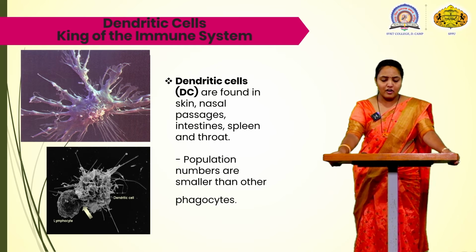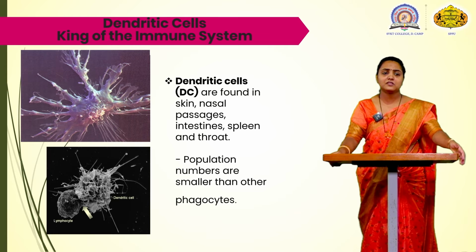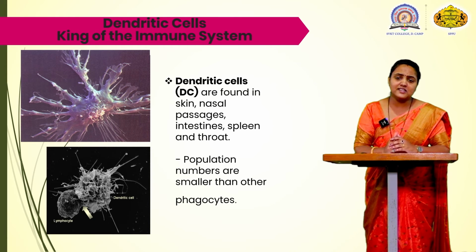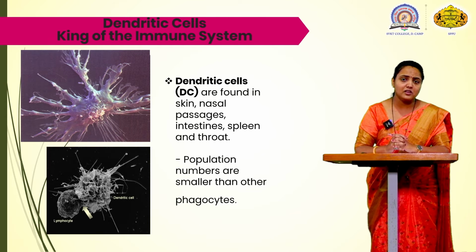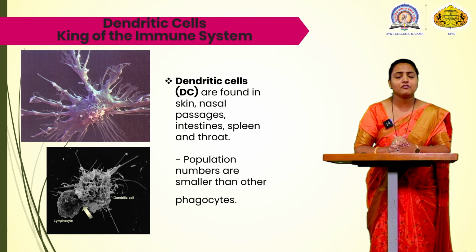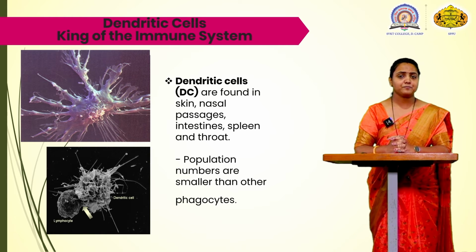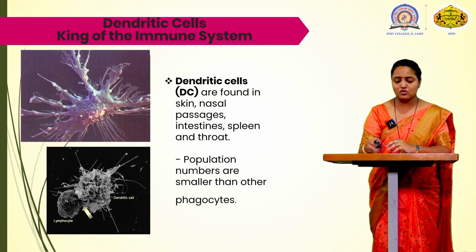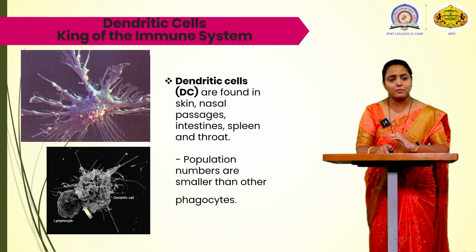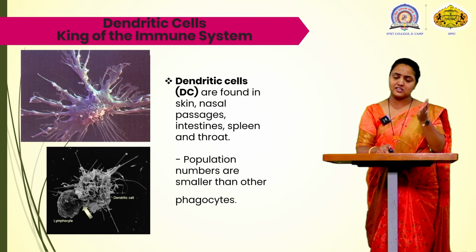Dendritic cells are also found to aid in preventing some autoimmune diseases. Autoimmune disease means the diseases which are due to a defect in the immune system. For example, diabetes is a type of autoimmune disease. Arthritis is a type of autoimmune disease. These types of diseases involve the dendritic cell. So this was about the dendritic cell. The population numbers of the dendritic cell are smaller than the phagocytes, that is the macrophages.